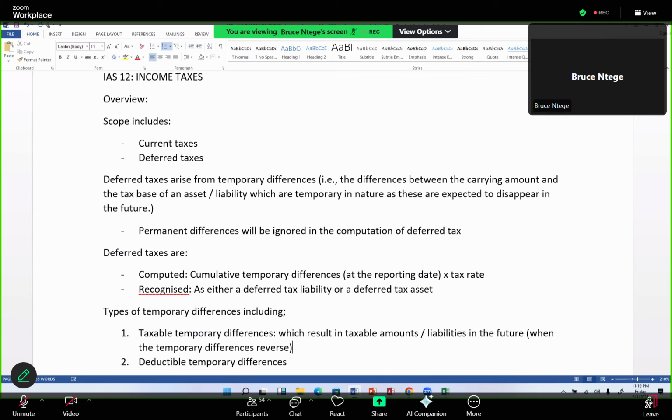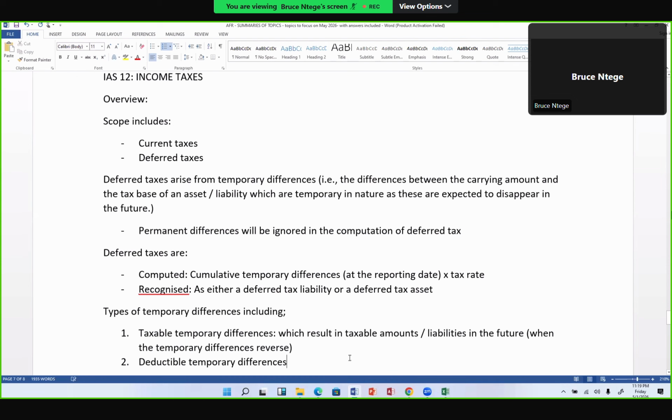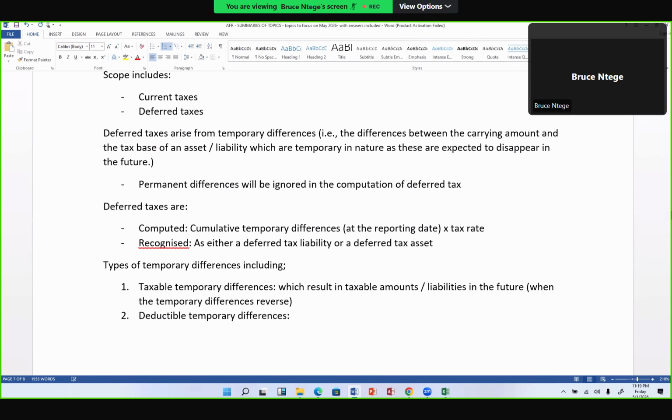Now, what do we mean by a deductible temporary difference? A deductible temporary difference is a difference that will result in recoverable tax amounts or tax credits, again in the future when those temporary differences reverse.